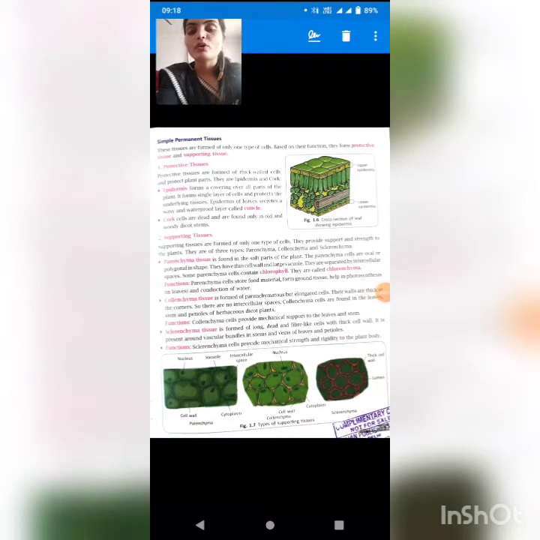Students, on board I had already told all of you that there are 3 types of simple permanent tissues. First one was protective tissue, second one was supportive tissue, and third one was conducting tissue. When we talk about the protective tissue, I had also told you on board that there was cork and epidermis. So what we have to study here on the screen is types of permanent tissue in supporting tissue, those who support the plant.